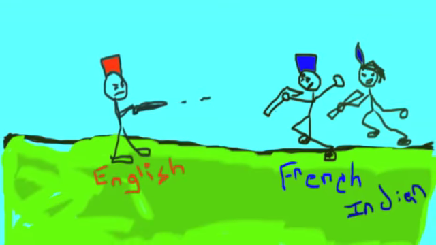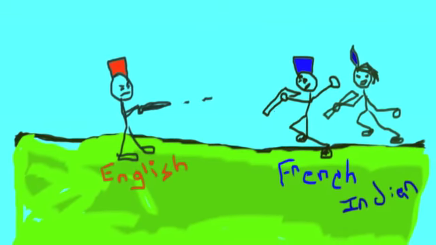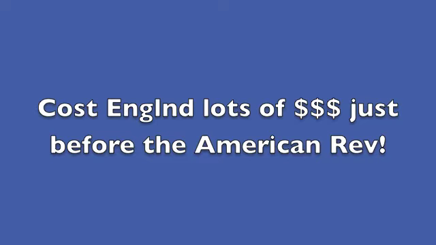This led to the French and Indian War, which was the English against the French with help from the Native Americans. This cost England lots of money, even though they won, and this was just before the American Revolution, possibly one of the reasons why they lost.